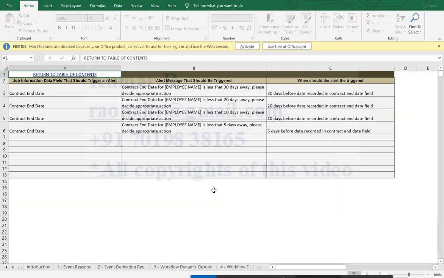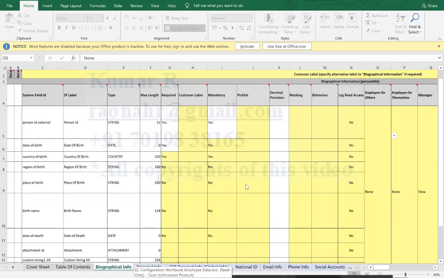Let's do some configuration in the system. Let's take this as a requirement. Here we have region of birth, and they mentioned required equal to no and mandatory also no. If you are not using it, we should definitely make it no. Last time we had a discussion on how to do the changes in the succession data model. Going forward, we will directly do all the changes in